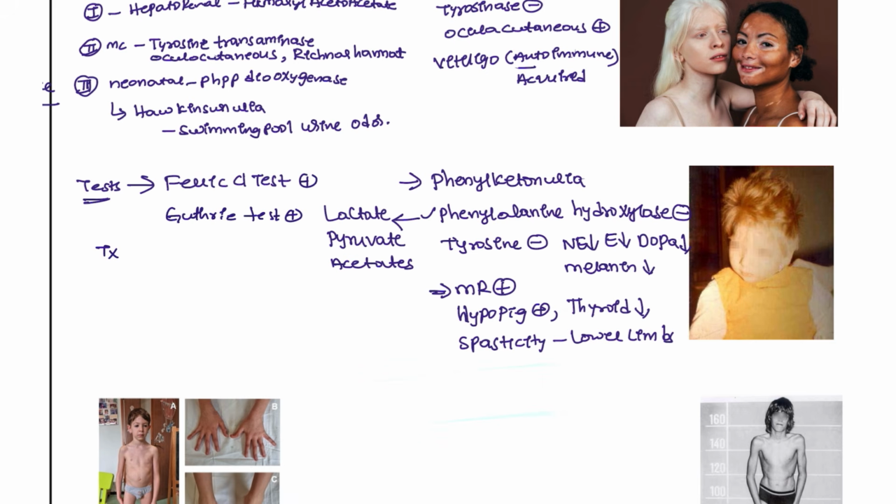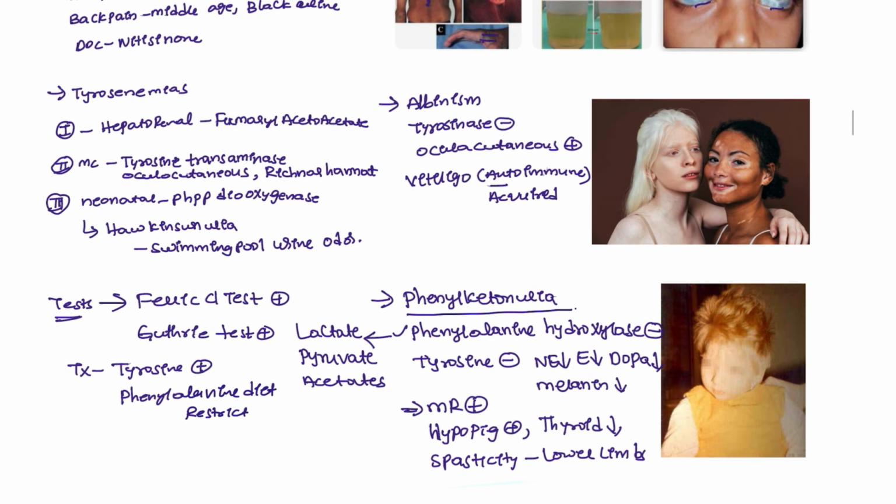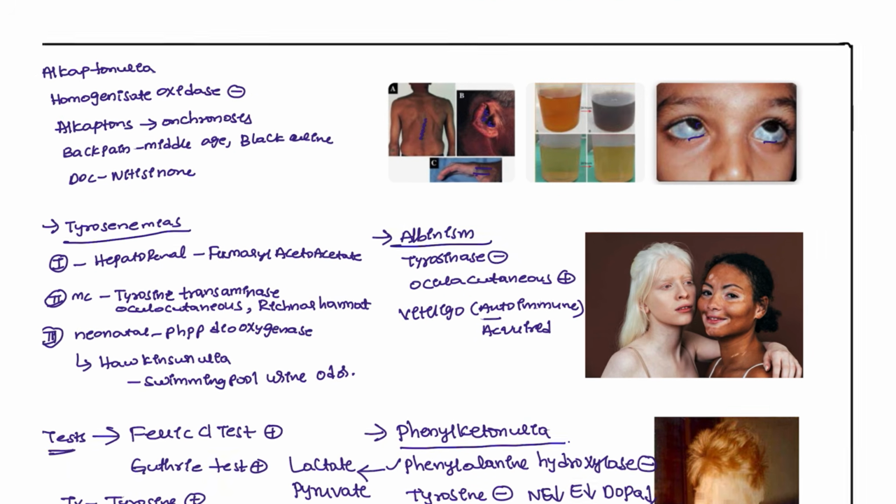What is the treatment of choice? You have to give tyrosine supplementation and restrict the phenylalanine diet. This is the classical type of phenylketonuria. Please don't confuse.